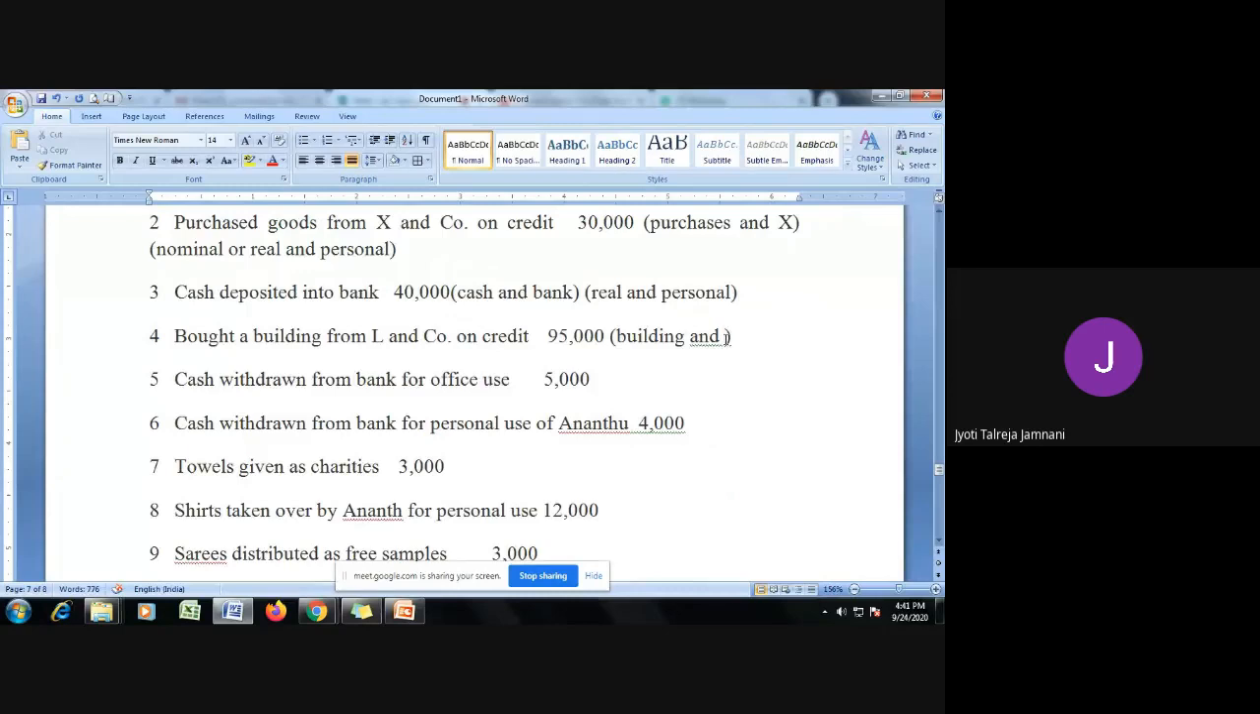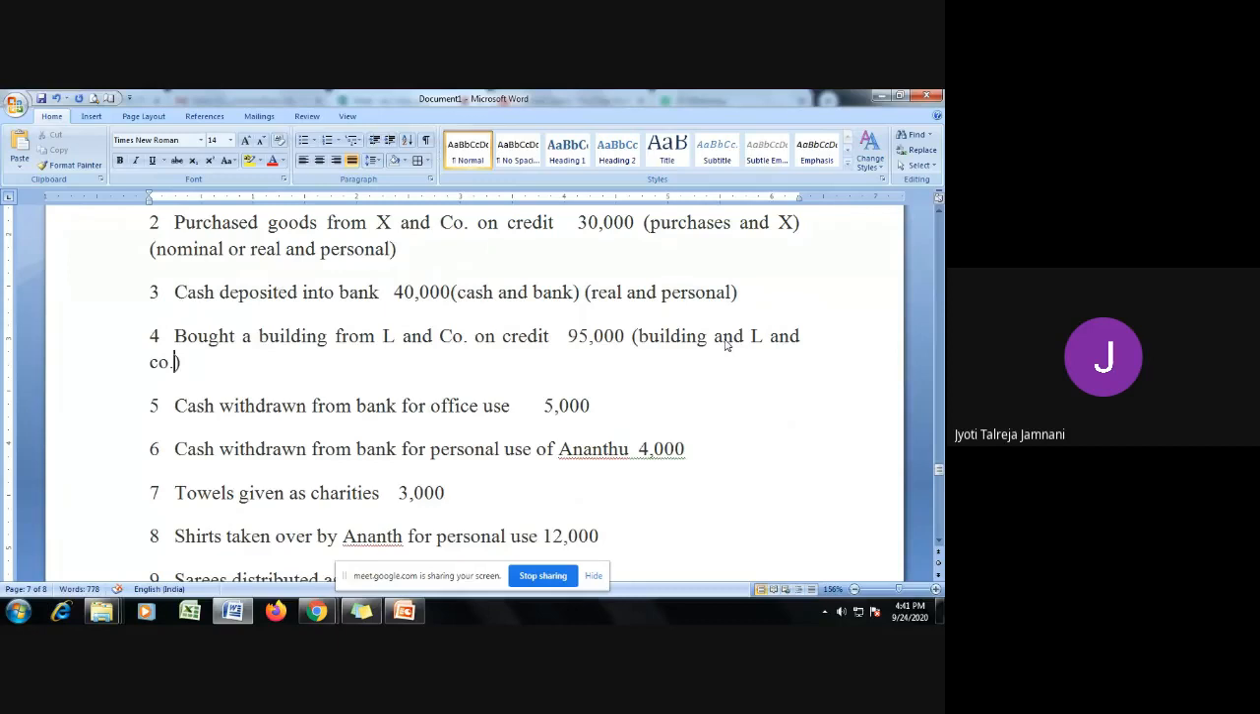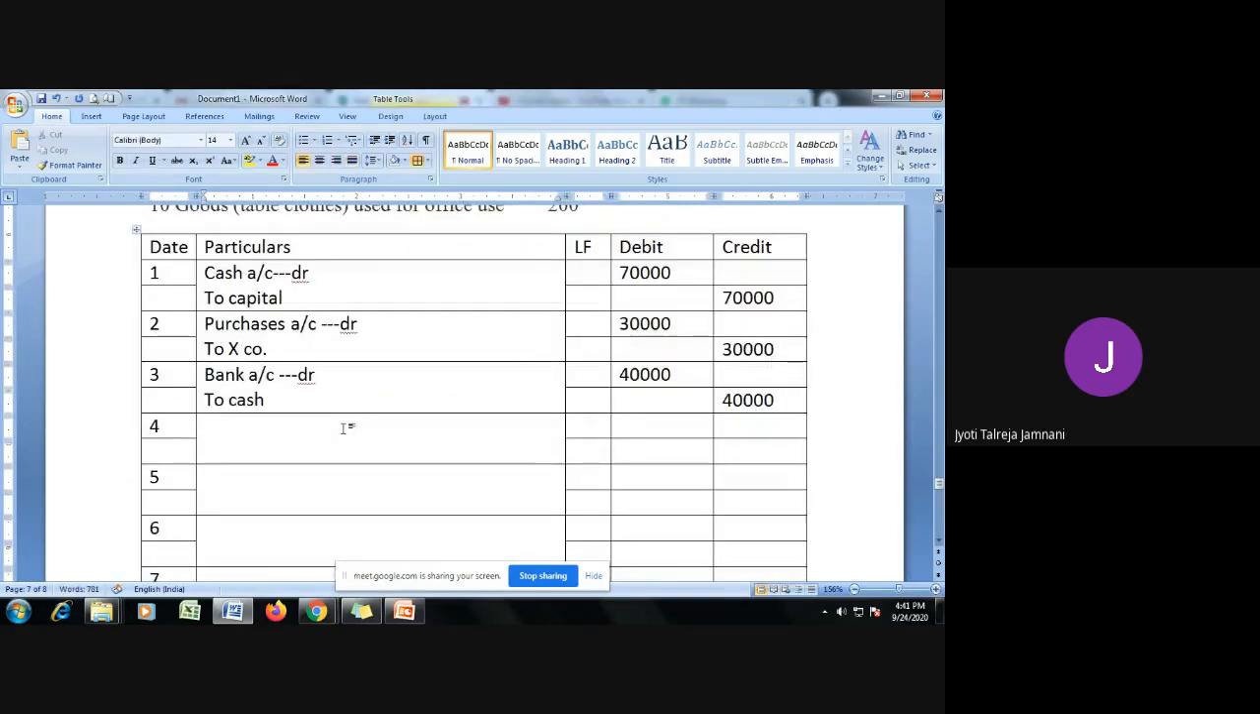So building, and from whom have you bought? From L and Company. If you would have paid cash, we wouldn't have written L and Company's name. But because it is on credit, it is important to write the name of the company. Now building is an asset, so it will go to real account, and L and Company is a person, so it will go to personal account. Now when you buy a building, what happens? Building comes in, and the real account rule says debit what comes in. So we need to debit building. Building account debit.